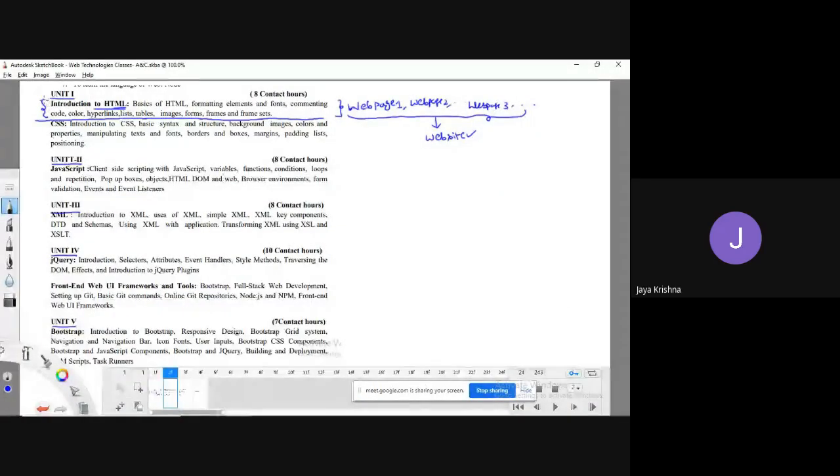So clearly I can say that with the help of HTML language, I can develop a particular website. In this I can see the various kinds of formatting elements and fonts, how to comment the code, what various colors I am going to involve, what hyperlinks are, and lists, tables, images, forms, frames, and frame sets, etc. That we are going to see.